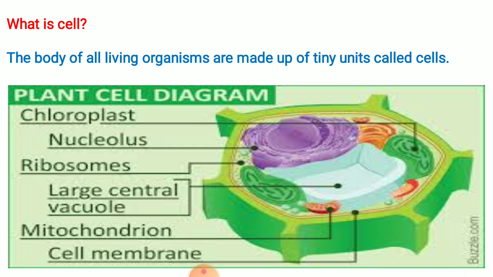Now as I said, this plant cell is different from the animal cell. There is a cell wall, a nucleus, and a large vacuole. Mitochondria is the power-generating powerhouse. Chloroplast has a green color pigment, and it is a tiny unit of the organism.